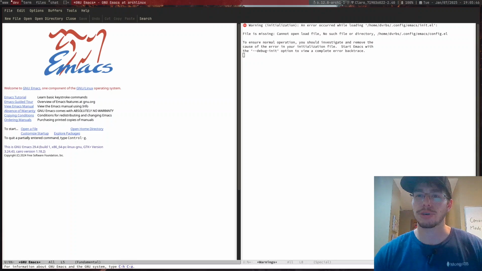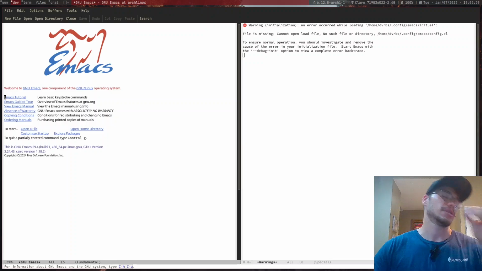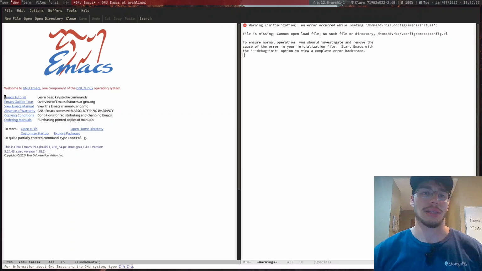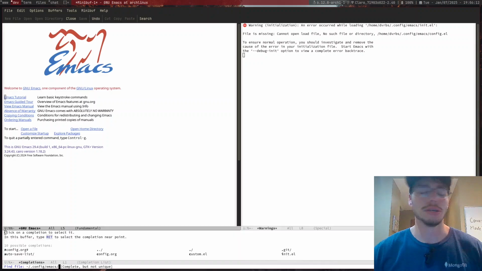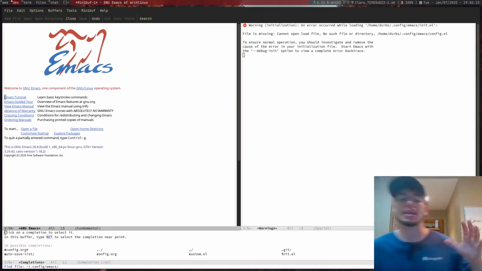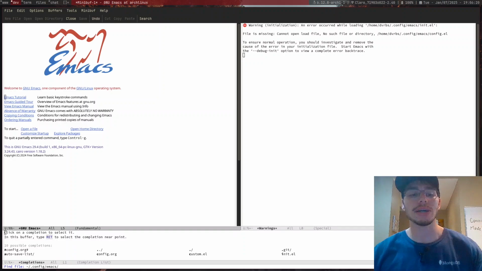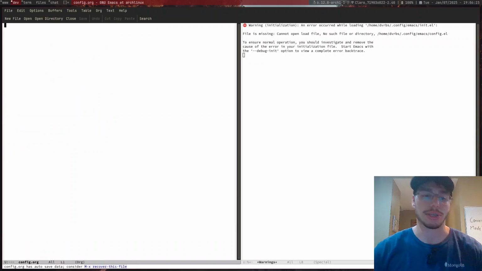An error occurred while loading init.el: file missing, cannot open load file, no such file or directory config.el. Of course, right. Because I had nothing inside of the config.org file, we had this issue. No problems at all, there's nothing to be ashamed of. Oh my goodness, no, just kidding. So what happened is that config.org cannot be tangled if it's empty, right? Because it is an empty file, we're going to have the same error every time.